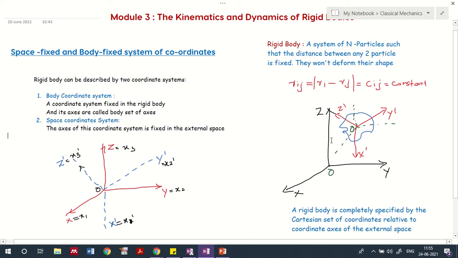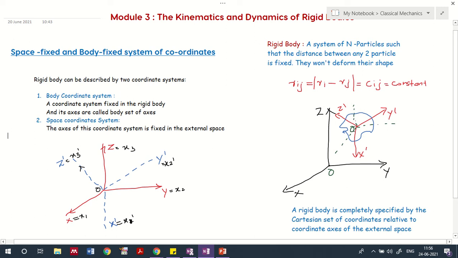Here you can see there are two axes represented. Here you can see x, y, z as one axis, and we have x dash, y dash, z dash as the other axis. The rigid body is actually fixed to the axis x dash, y dash, z dash. So we have unprimed and primed coordinates, and the primed coordinates represent the rigid body.